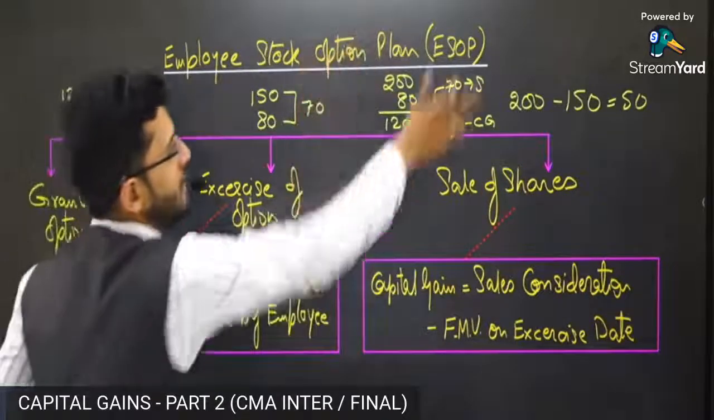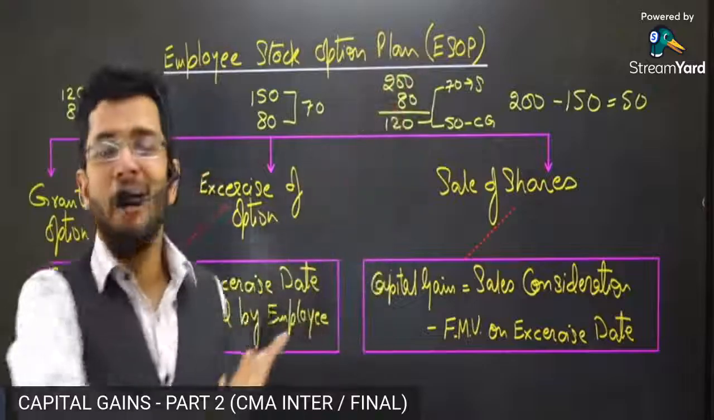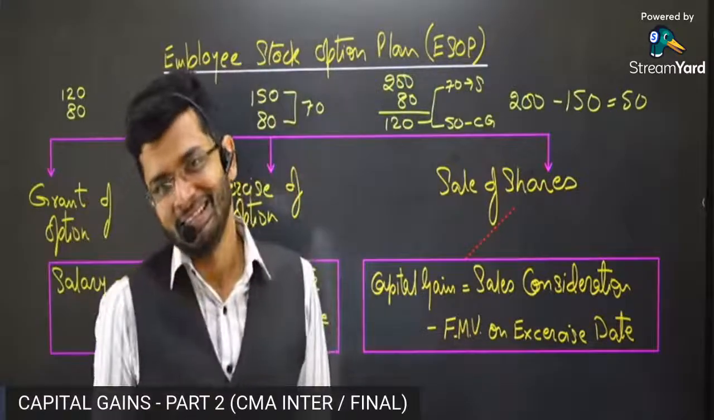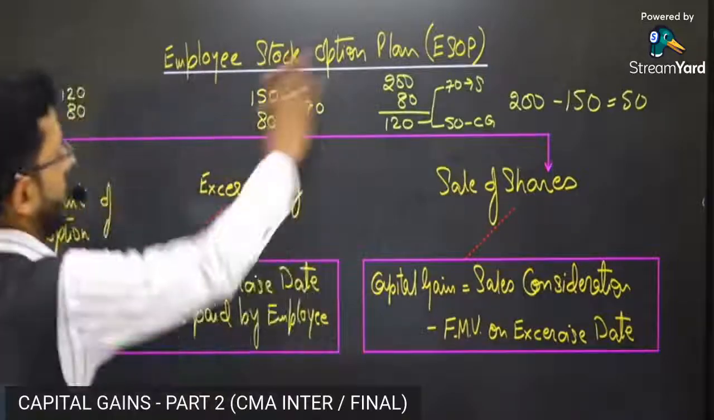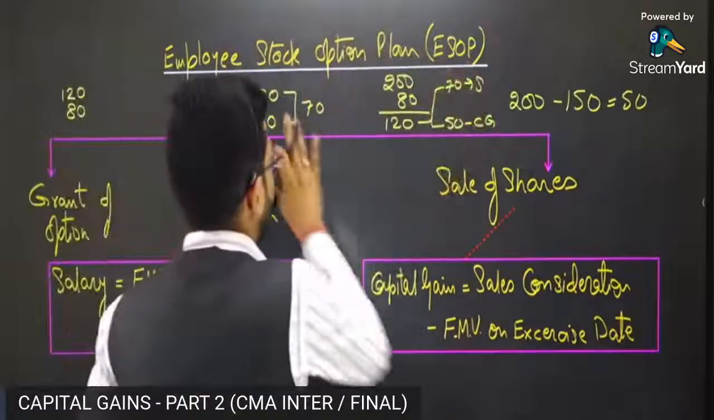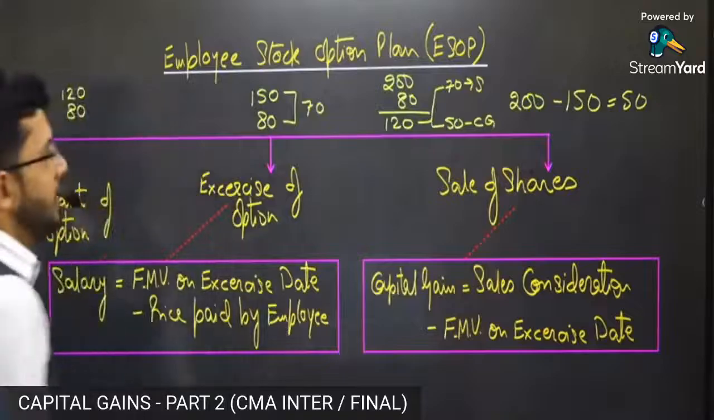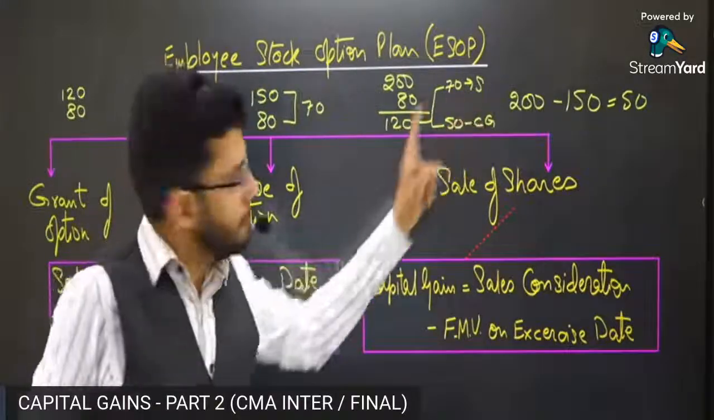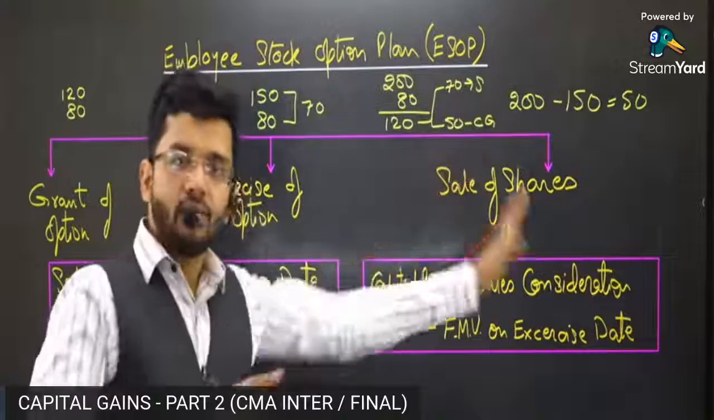In a nutshell, this computation will tell you how the income which has accrued in the hands of the employee is taxable. The total income which accrues in the hands of the employee, which is 200 minus 80, which is 120, is bifurcated into two heads. One is salary, perquisites. Second is capital gains. That is how the income is distributed.